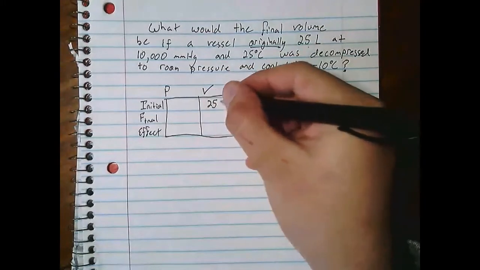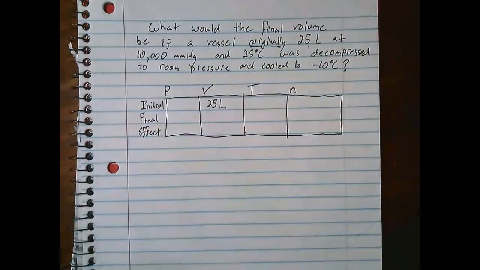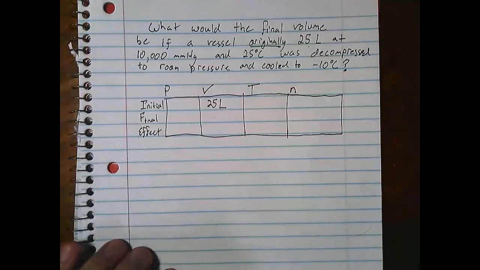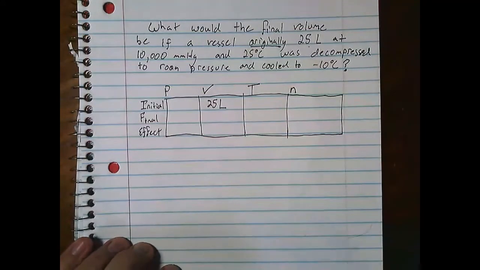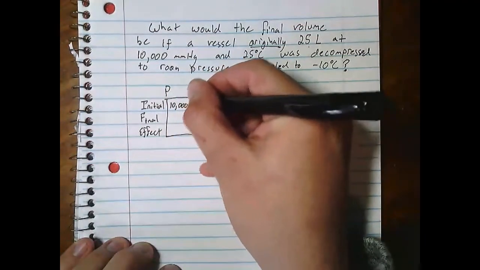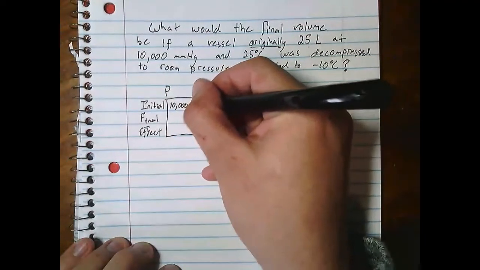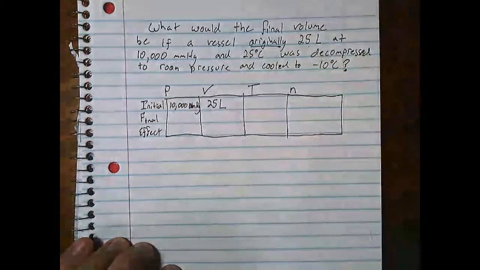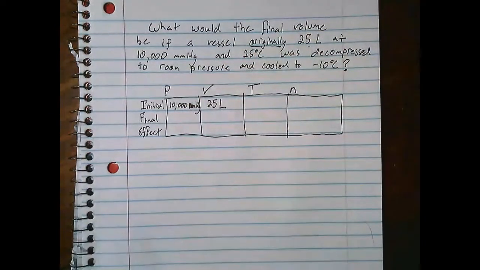That is a unit of volume, so I'm going to write that down, 25 liters. It was originally 10,000 millimeters of mercury. That is a unit of pressure, so I'm going to write it down as such, okay? And then the temperature was originally 25 degrees Celsius.